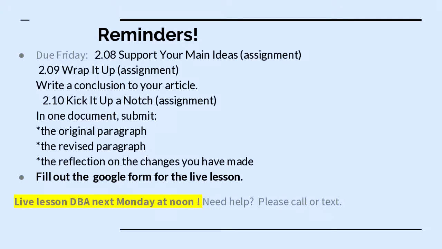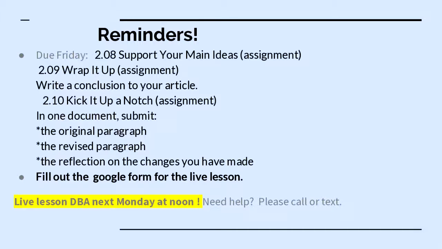Okay, so reminders. And remember, we need to keep on topic, guys. Reminders: 2.08, support your main ideas, which is an assignment. 2.09, wrap it up, an assignment. What the assignment is for that is that you're going to do your conclusion. So your body paragraphs and your conclusion is what's due this week. Okay?